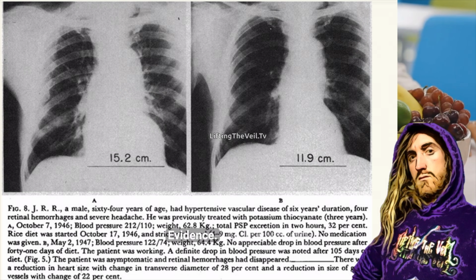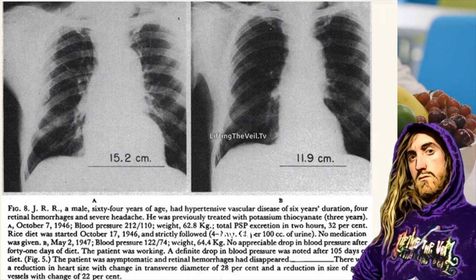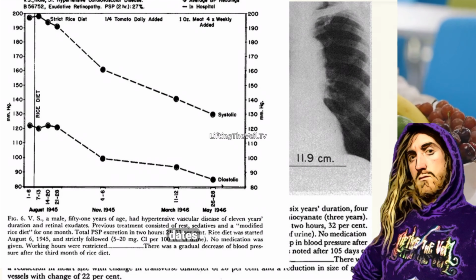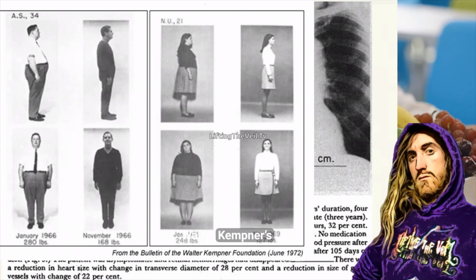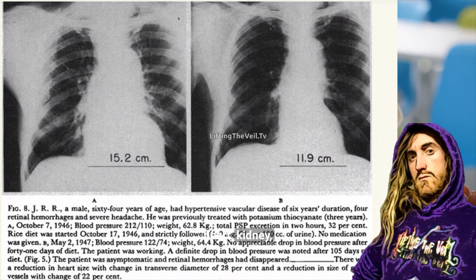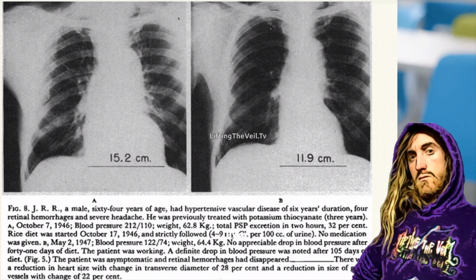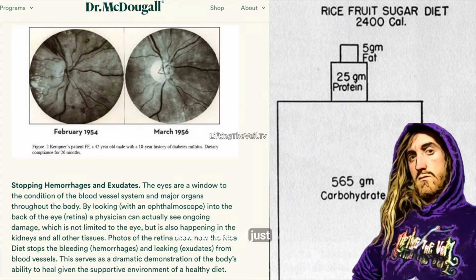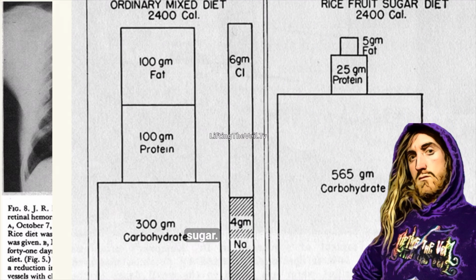Historical evidence: the link between low-fat, high-carbohydrate diets and improved insulin sensitivity dates back to research like Walter Kempner's rice diet, which demonstrated diabetes, heart, kidney, liver, eye, brain, bowel disease reversals, and more, using a very low-fat diet of just white rice and white sugar.